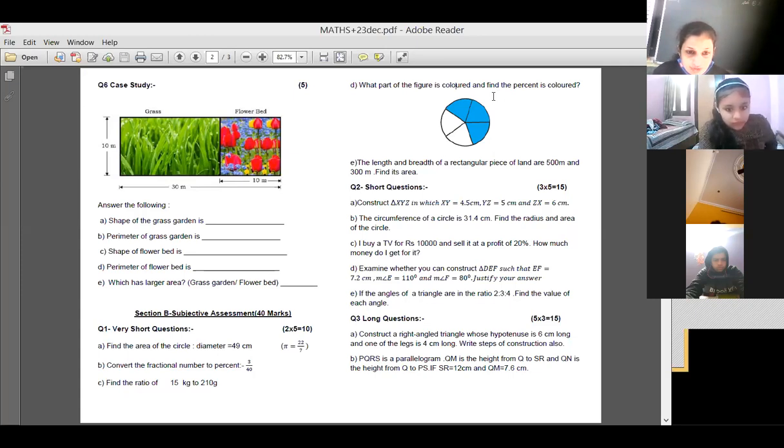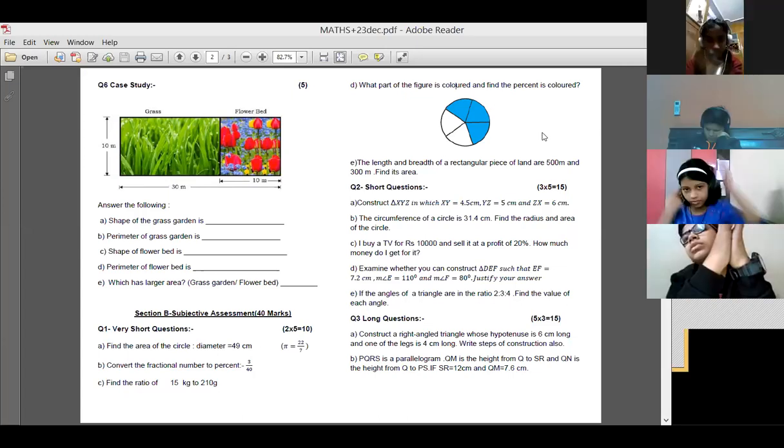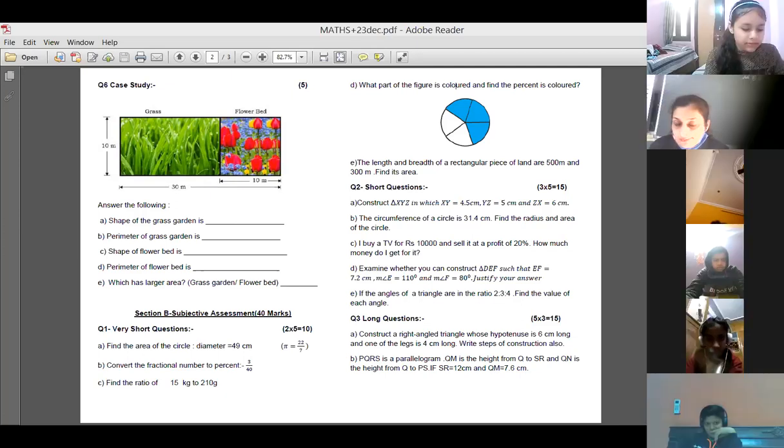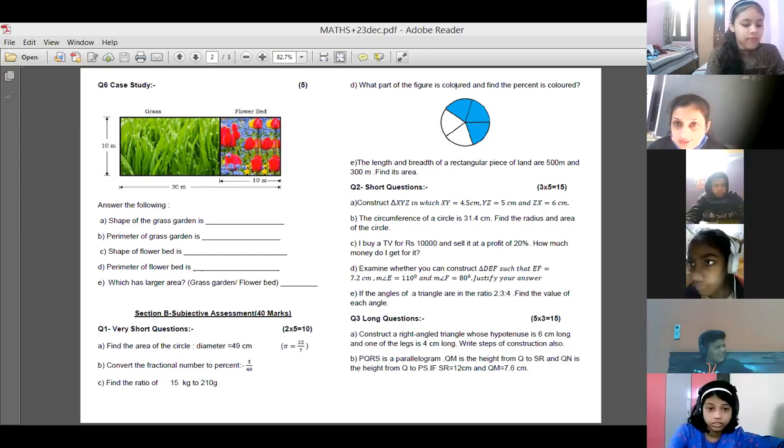Convert the fraction number to percentage. 3 upon 40. Convert into percentage.